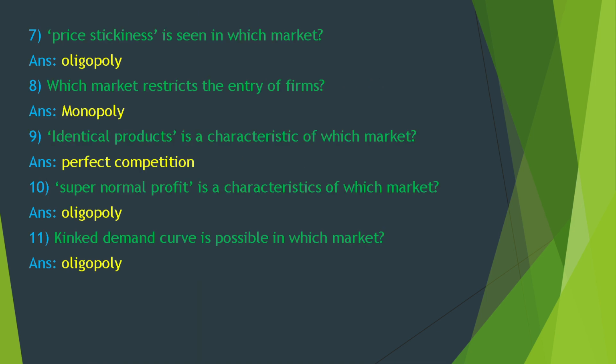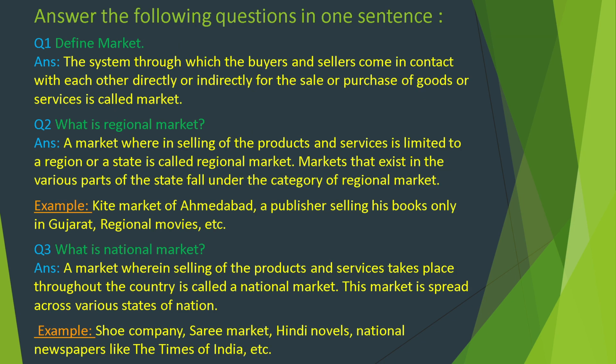Price rigidity is seen in which market? Oligopoly. Which market restricts the entry of firms? Monopoly. Identical products is the characteristic of which market? Perfect competition. Supernormal profit is a characteristic of which market? Oligopoly. Kinked demand curve is possible in which market? Oligopoly. Answer the following questions in one sentence.